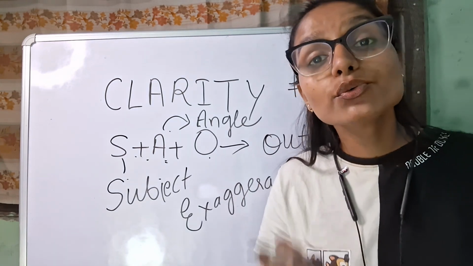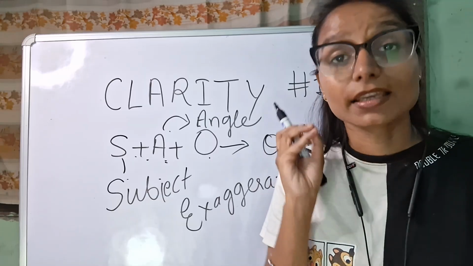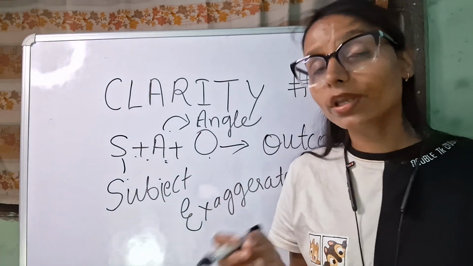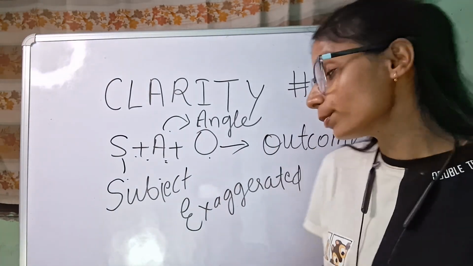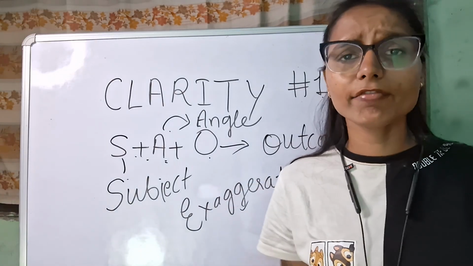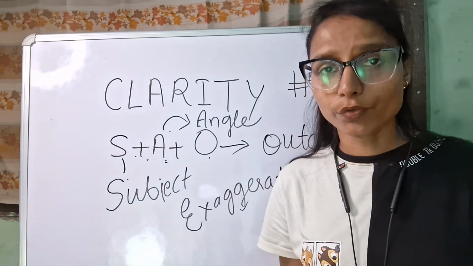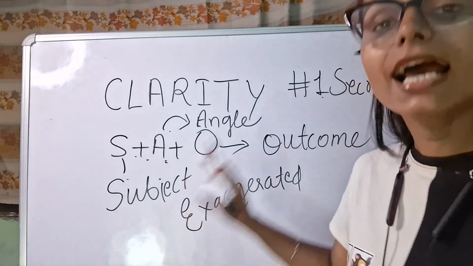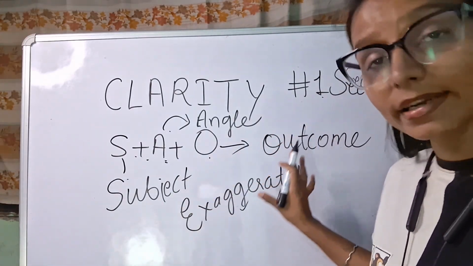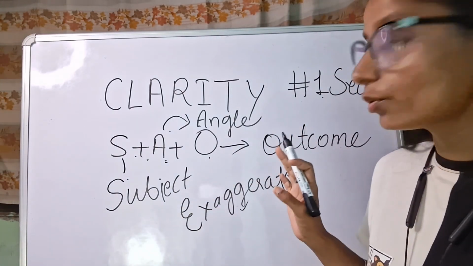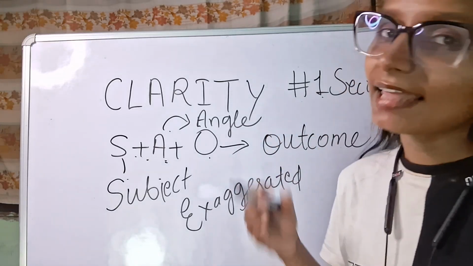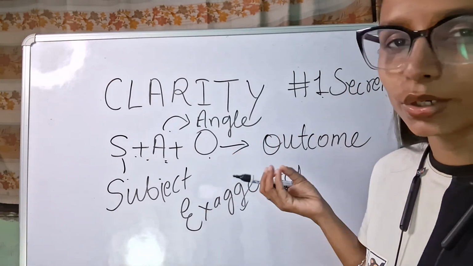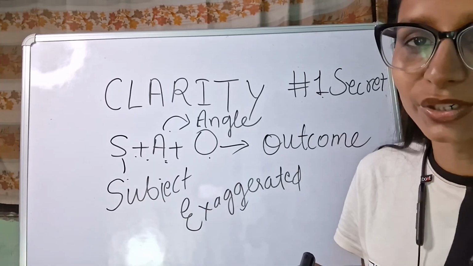So we need to remove that exaggeration. I have taught you in an earlier video how to remove exaggeration. When you identify it, you can easily remove it. So we are not going to talk about that. We will extract the core idea from the title. Okay, so first I'll erase that, and then we will take one or two examples and find out the core idea.